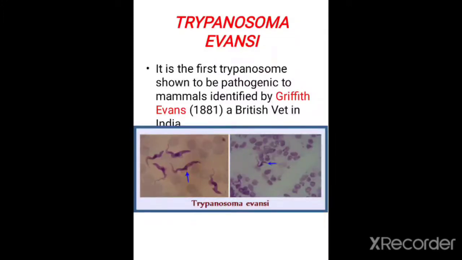Now, let us start with Trypanosoma evansi. In the year 1881, Griffith Evans identified the pathogenic trypanosomes. Based on his name, the species is named Trypanosoma evansi.